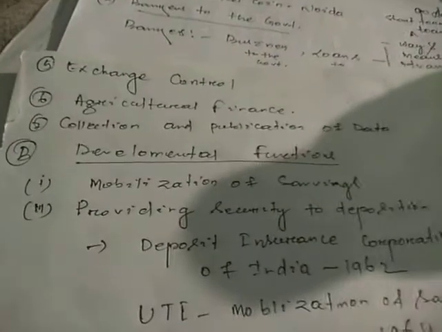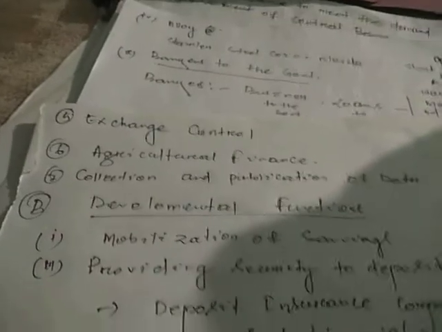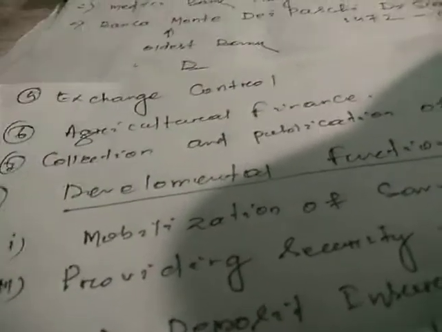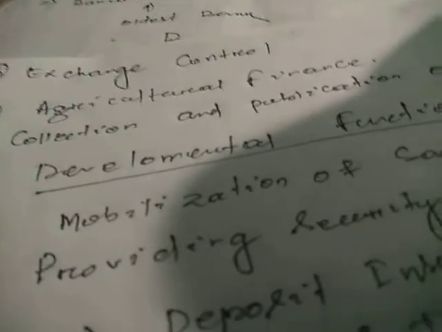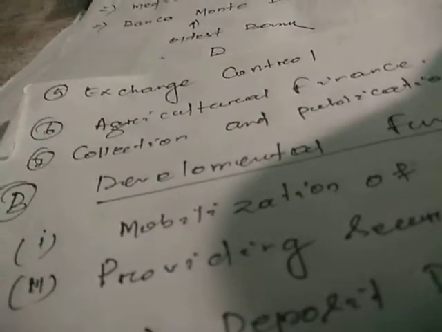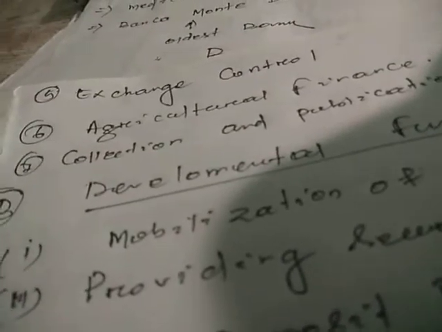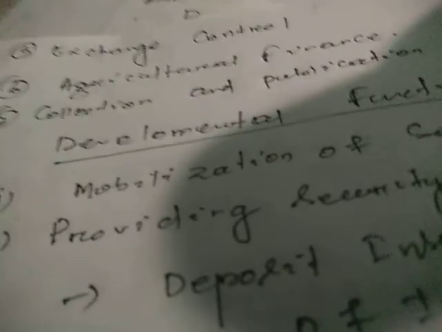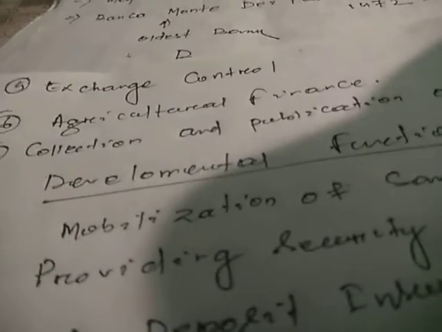Then the fifth function of the RBI is exchange control. The RBI also takes decisions about exchange control. What is exchange control? It is the exchange of currency, different countries' currency, because Indian currency is not used in the American nation or Australia, as that particular country's currency is recorded. So you must exchange your currency to that of the country you want to go to. That is possible only through the RBI.